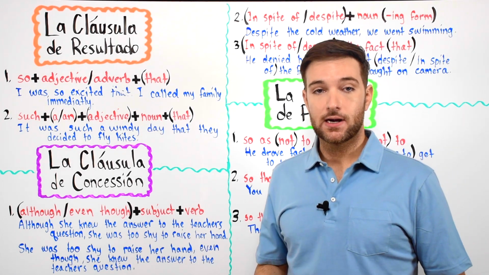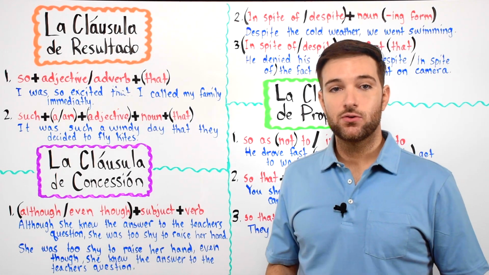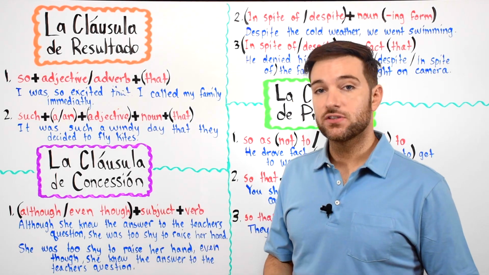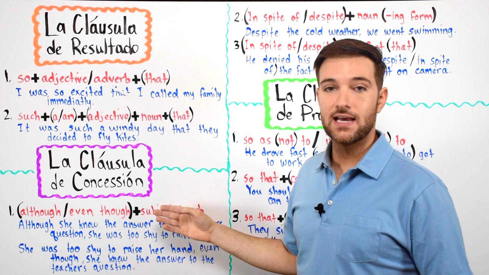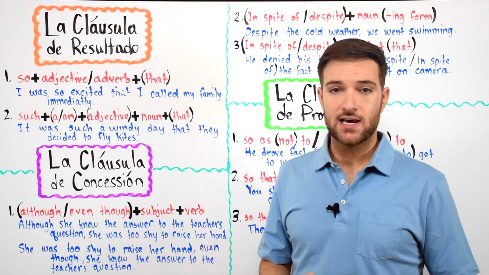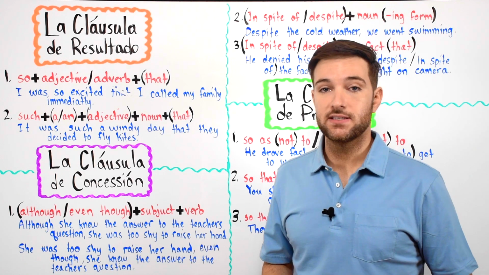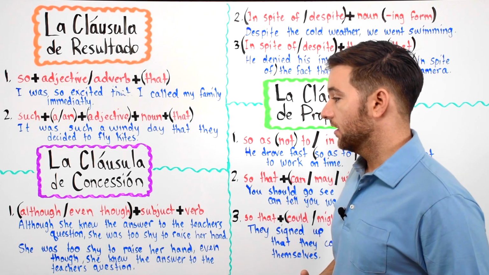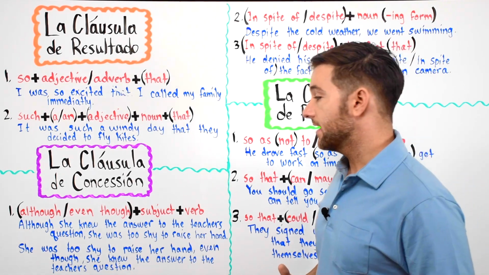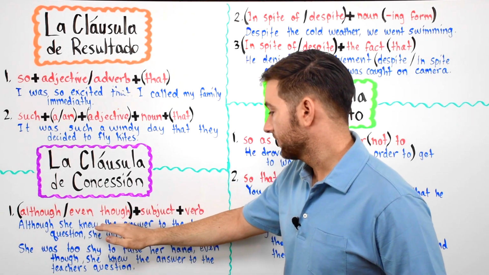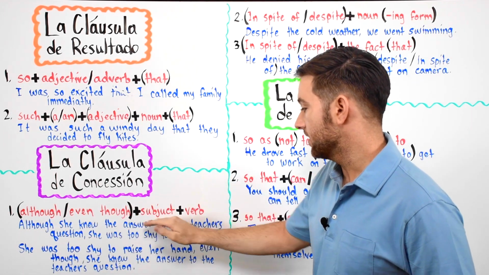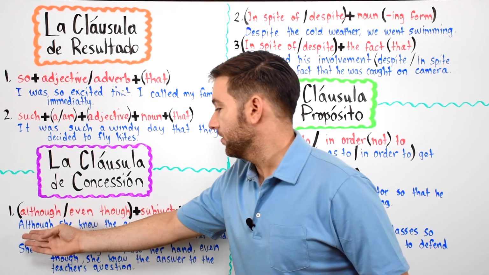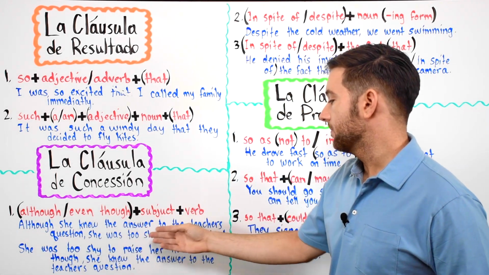Ahora que hemos aprendido nuestra primera cláusula, pasemos a la segunda cláusula. So, let's go on to the second clause. La cláusula de concesión. The clause of concession se utiliza para expresar contraste u oposición a la cláusula principal. Veamos algunos ejemplos. So, primero usamos la forma although or even though, más el subject, sujeto, plus a verb, un verbo. Again, although or even though plus subject plus a verb.